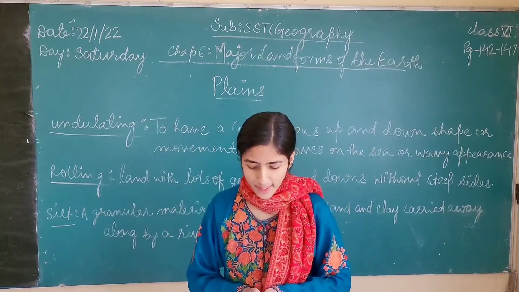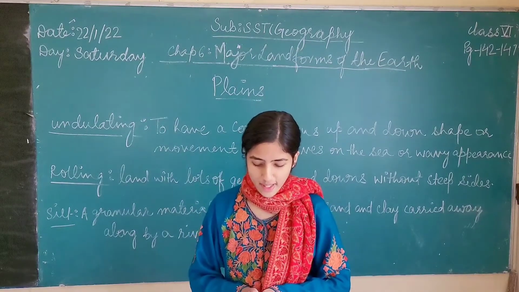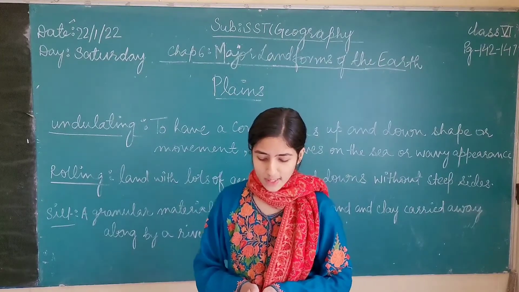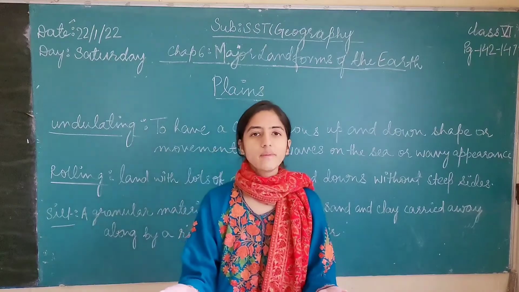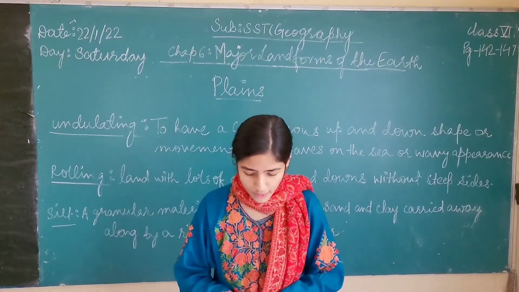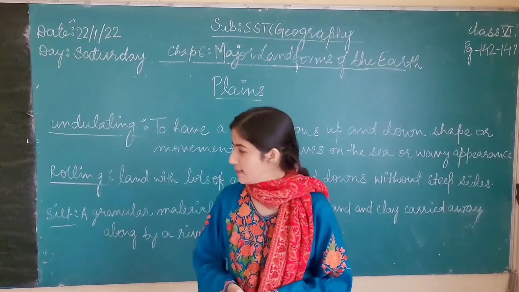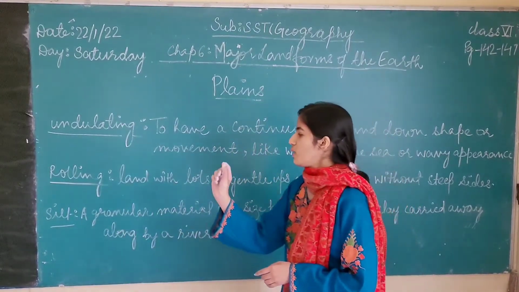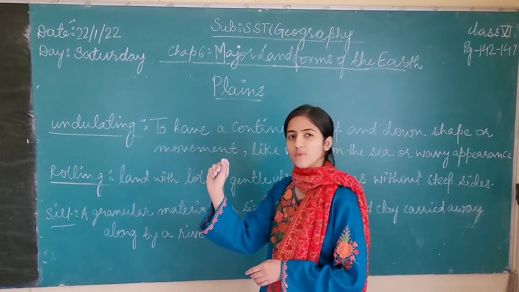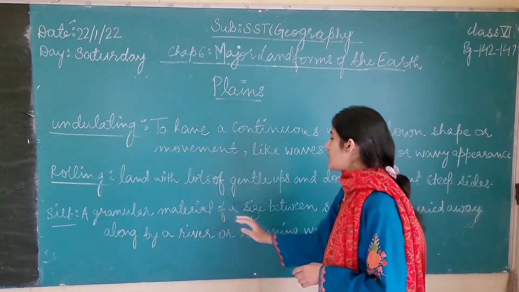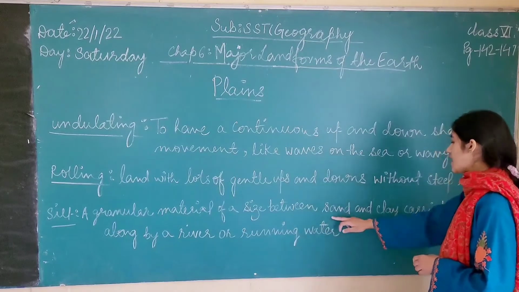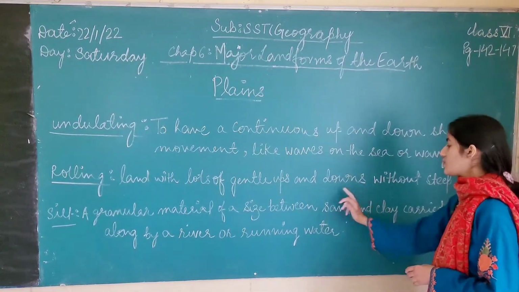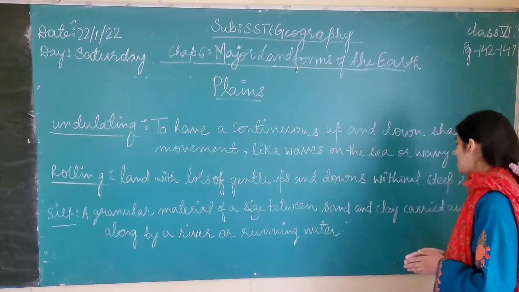They are formed by the deposition of silt and sediments brought by the rivers and their tributaries. So, how are plains formed? Plains are formed by the deposition, which means accumulation or collecting, of silt and sediments. What is silt? I have written silt here. A granular material. Granular means in the form of very small grains. A granular material of a size between sand and clay.